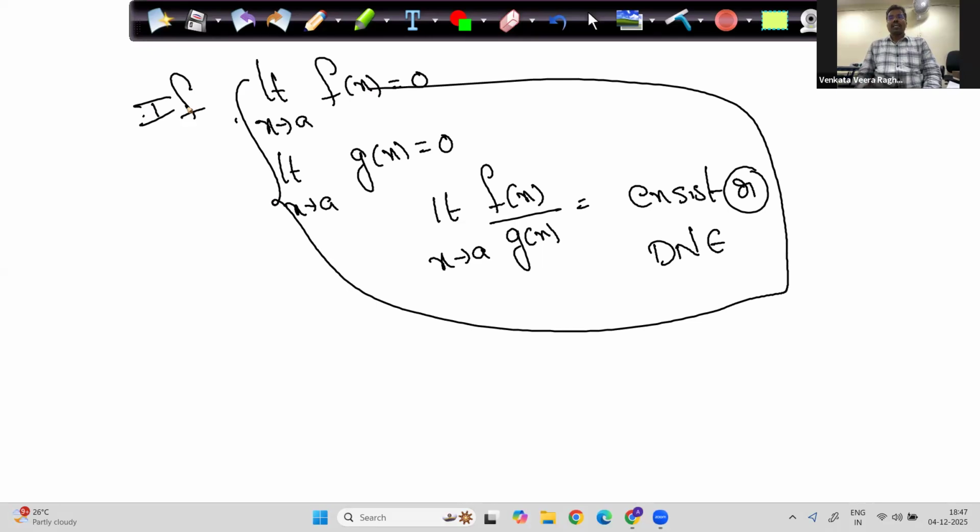If limit x tends to a of f(x) is 0 and limit x tends to a of g(x) is 0, then limit x tends to a of f(x) by g(x) can exist or does not exist. Both the possibilities are there. I'll give both the possibilities.